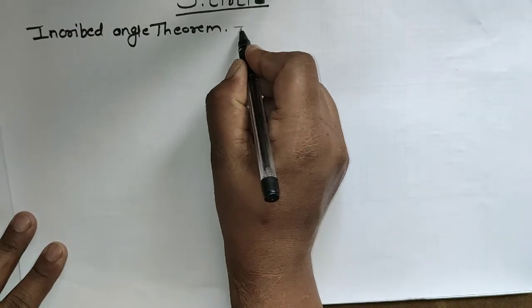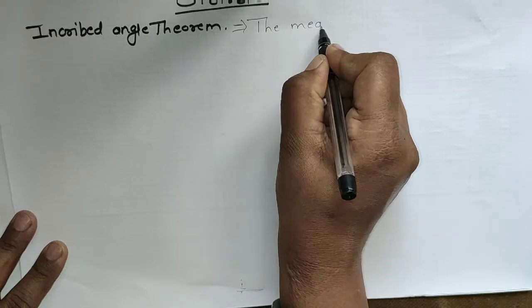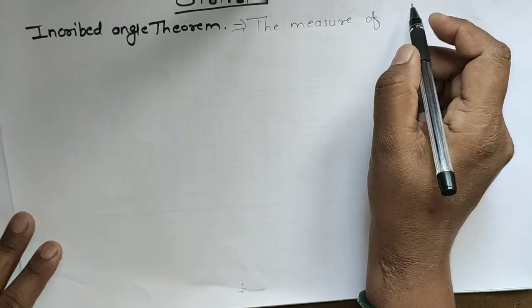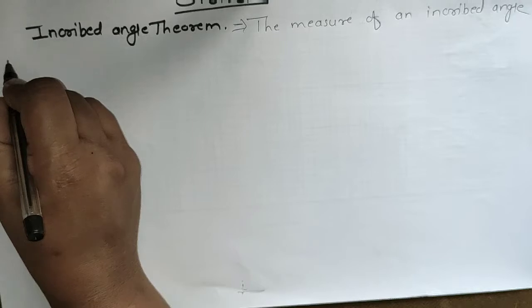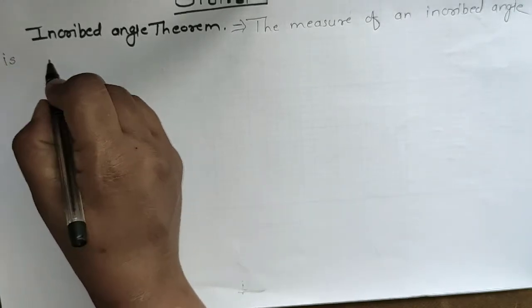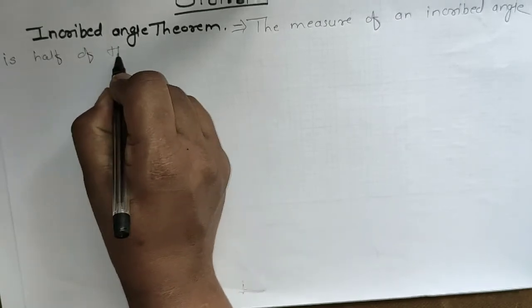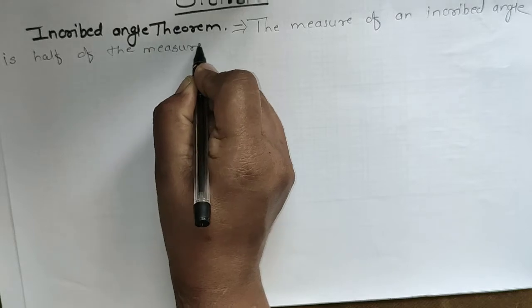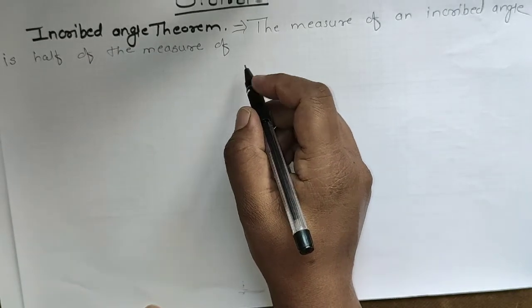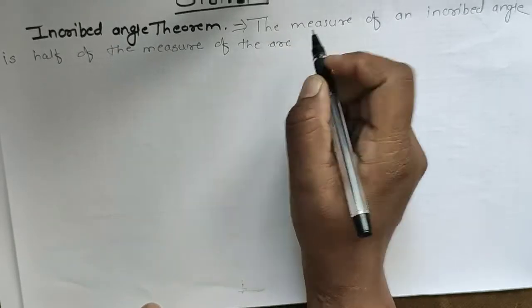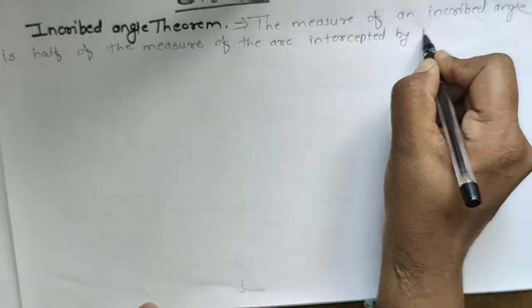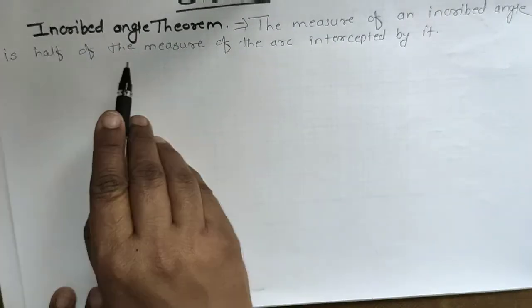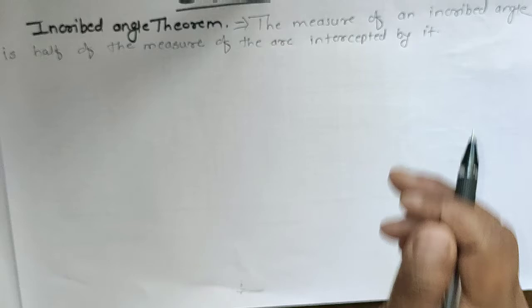In continuation with the circle, today we will see the inscribed angle theorem. The statement of the theorem is: the measure of an inscribed angle is half of the measure of the arc intercepted by it.